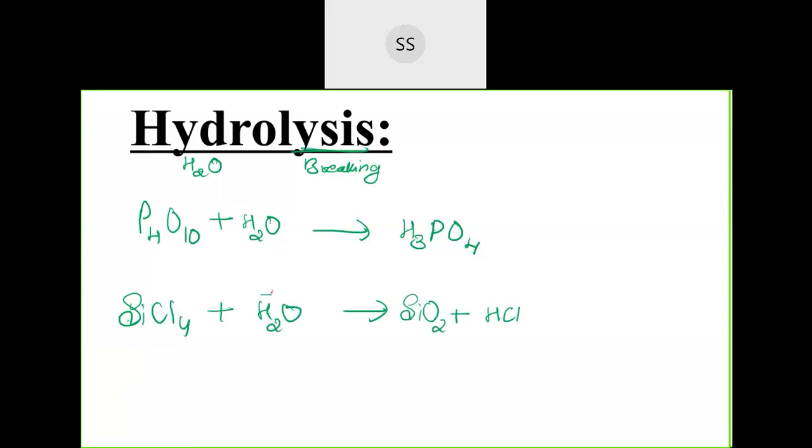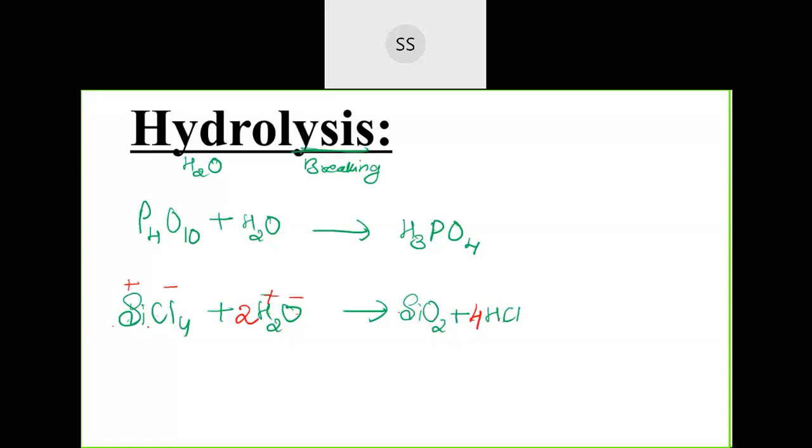If I break them, this is positive and this is negative here, and here we have this positive and this negative. So silicon combines with oxygen, forming silicon dioxide, plus hydrogen combines with chlorine to give you HCl. There we have 4 chlorine, so I will multiply this by 4. Then 4 hydrogen, so I should multiply the water by 2. So it is a balanced equation.